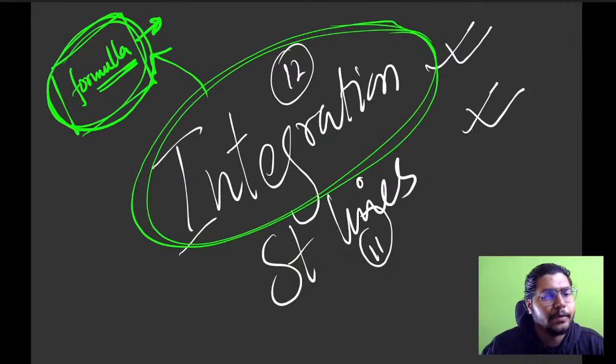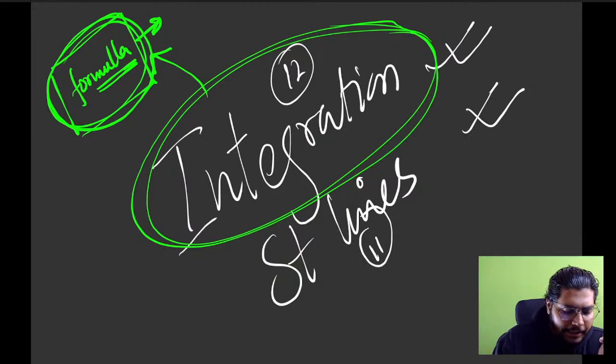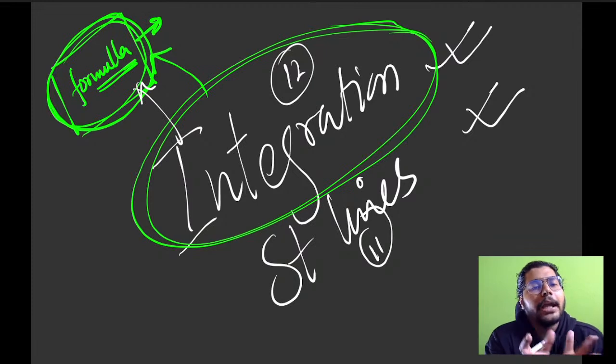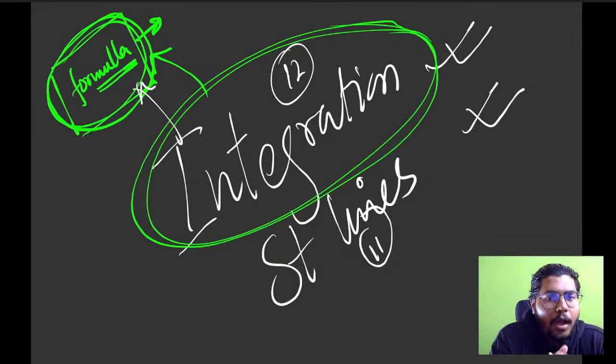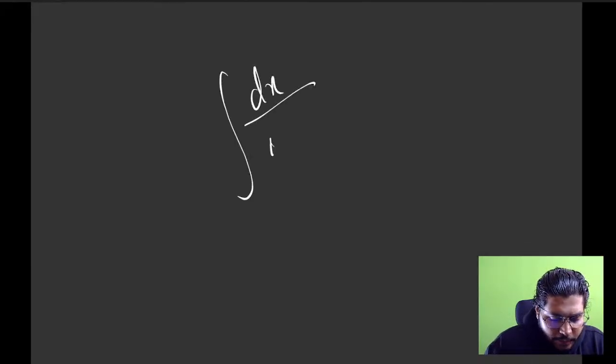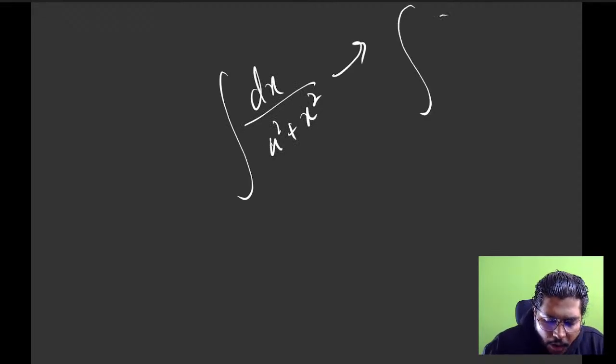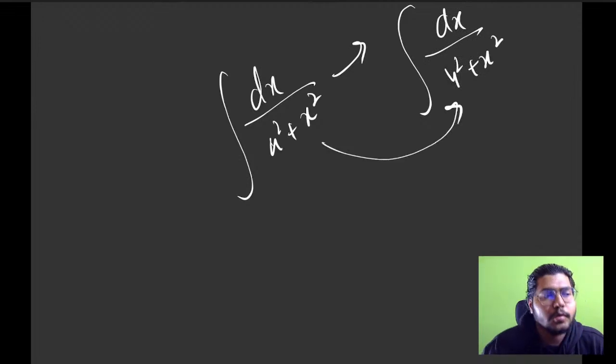Now, everybody, coming to the other answers also. Now see, I'm solving the integration chapter. So first I need to mug up the integration formulas. While mugging up, I also need to understand what kind of formula it is. Let's say I have the formula chart and everything. If I'm seeing a question like dx by a square plus x square, or something similar like 4 square plus x square, I should know it will be this formula. That should not be an exact mug up. You should understand also. Clear?